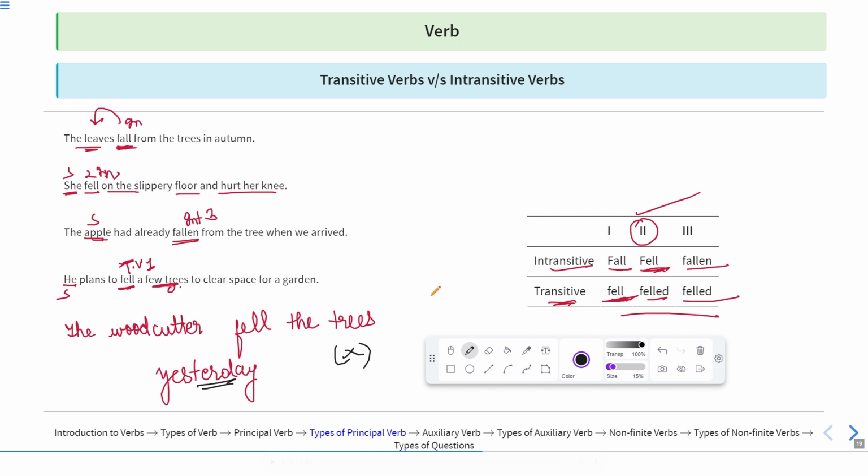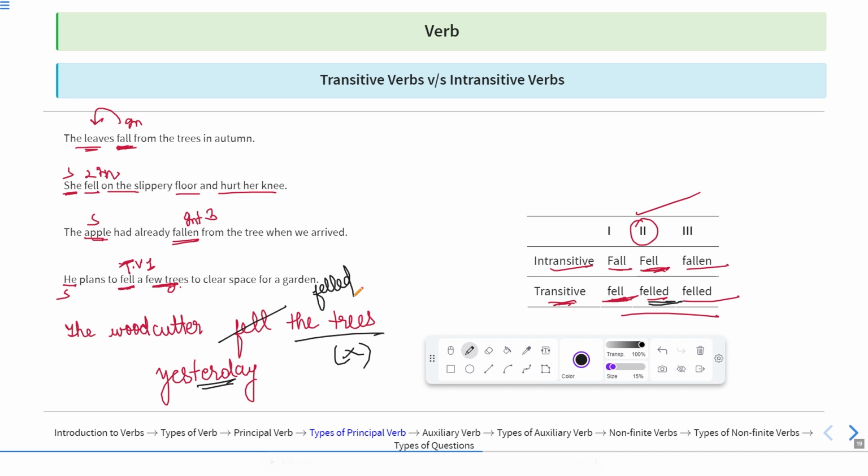Of course, the verb should be in the second form. And the second form of fell is felled when it is used transitively, because the trees are falling down. So this fell should be replaced with the word felled. Now will the sentence be correct? The woodcutter felled the trees yesterday. Because if I say the woodcutter fell, it shows that the woodcutter himself has fallen down. So this is how we can differentiate between these two verbs.